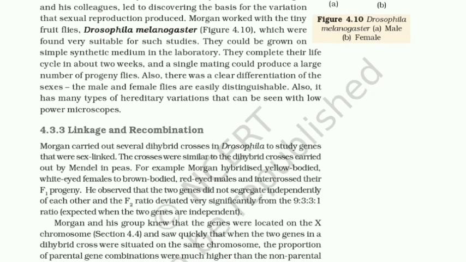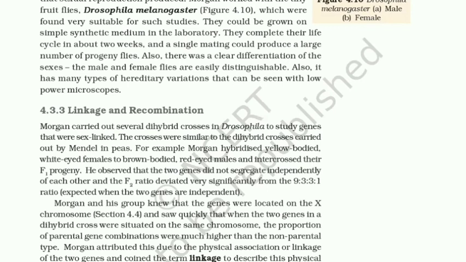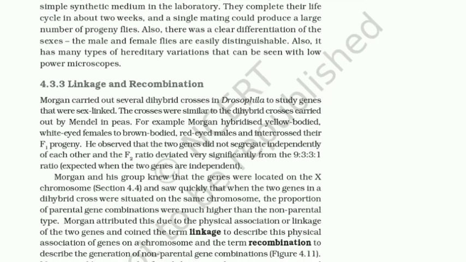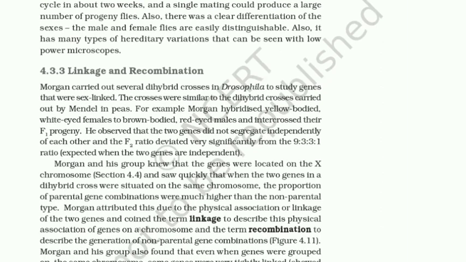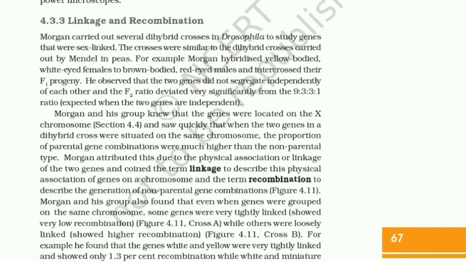Morgan worked with the tiny fruit flies, Drosophila melanogaster, which were found very suitable for such studies. They could be grown on simple synthetic medium in the laboratory. They complete their life cycle in about 2 weeks, and a single mating could produce a large number of progeny flies. Also, there was a clear differentiation of the sexes. The male and female flies are easily distinguishable. Also, it has many types of hereditary variations that can be seen with low power microscopes.